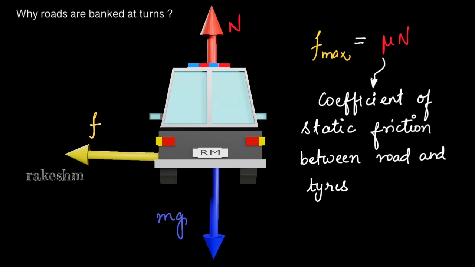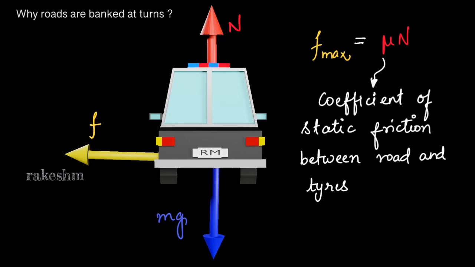If you are driving a car on a rainy day, and the car is taking a turn, the friction acts in this direction, and this maximum friction which helps in turning is dependent on mu. Because the road is wet with rain, this mu decreases, and this friction might not be sufficient to help the car go in circular motion. In that case, the car, instead of moving in a circular path, wavers away from the circular path, and this is also called skidding.